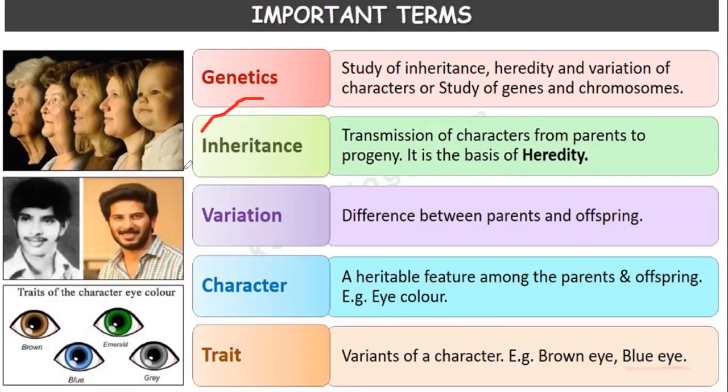I hope this slide is clear to all of you. See here, this is the transfer of character from one generation to another. If you see, there are some similarities. Here it is hair color. Here it is the traits of eye color. Eyes may be brown, blue, amber, gray. These are different traits of eye color.